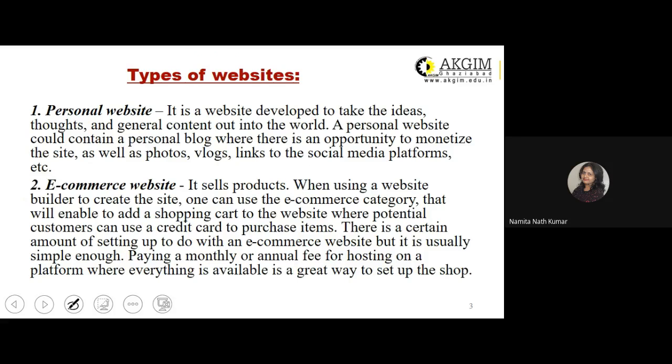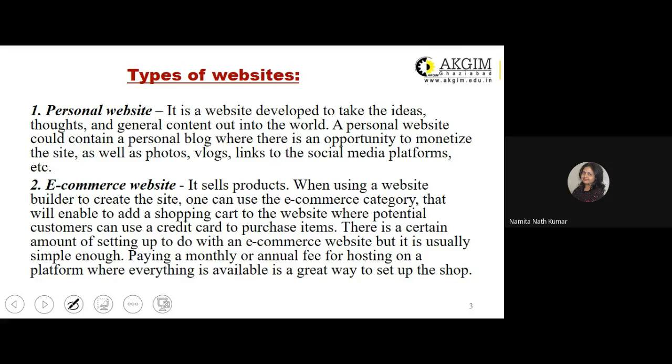Now, there are different types of websites. We'll discuss a few of those types. First one is your personal website. As the name suggests, personal means as an individual, you create your own website, which will give information about yourself.